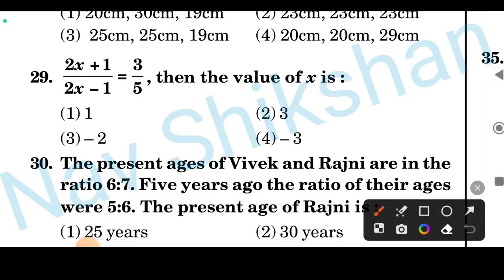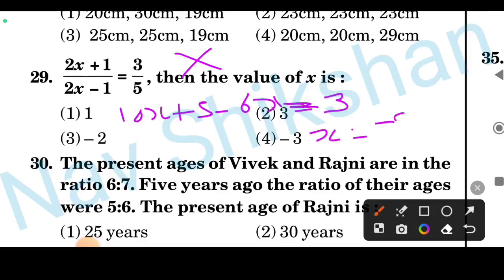This is a simple question, a cross multiplication question. Just solve it. You will get 10x plus 5 minus 6x is equal to minus 3. Just solve it. x is equal to minus 8 by 4, that is equal to minus 2, and option here is 29. Option is 3 here.